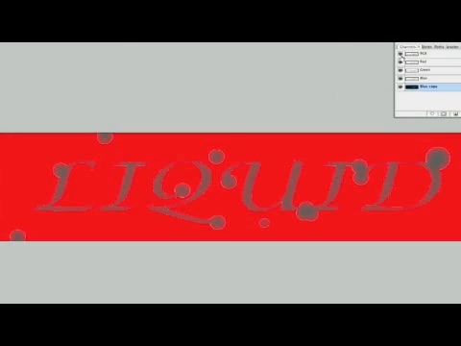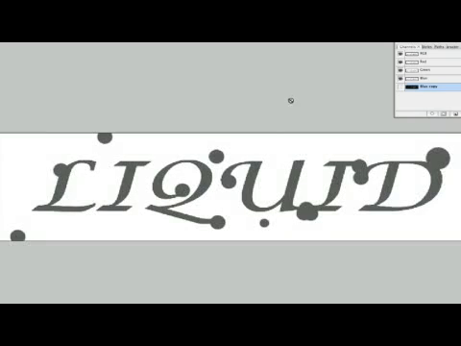There we go. Now this is going to be our alpha channel mask, so we can hit Command deselect, and we will use that at another time. So we will pick this up in the next part.